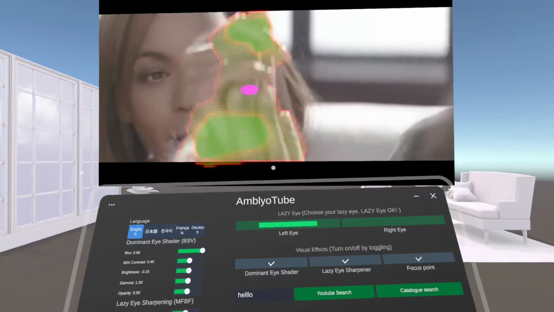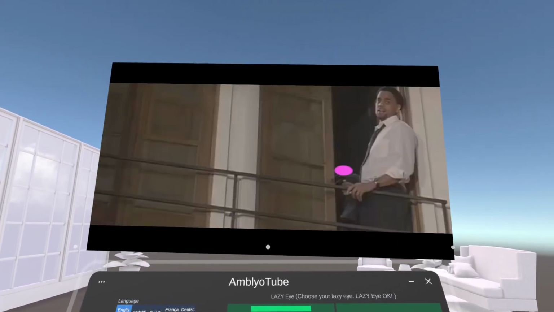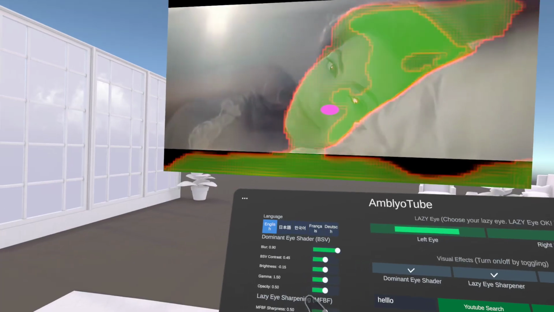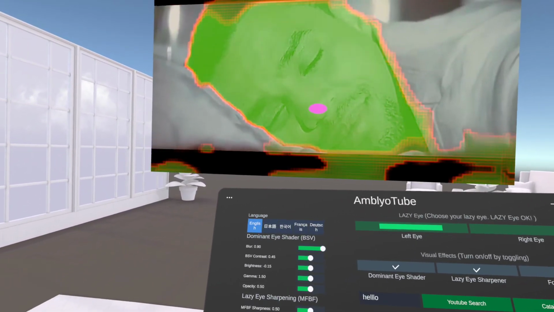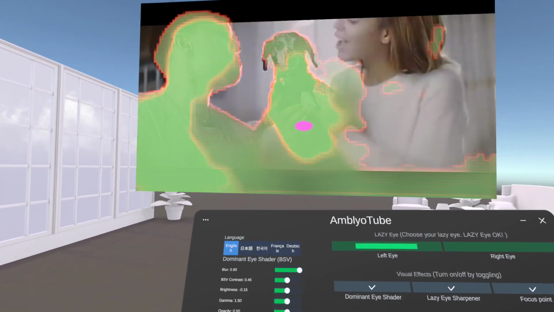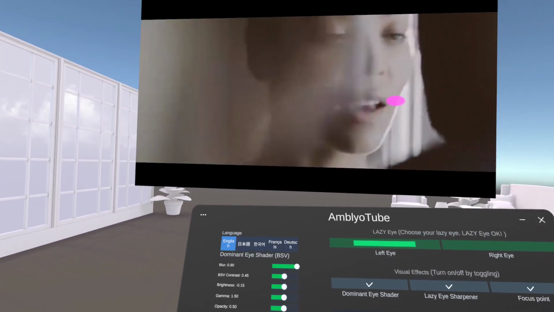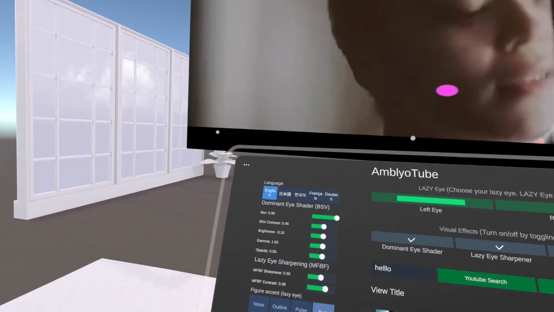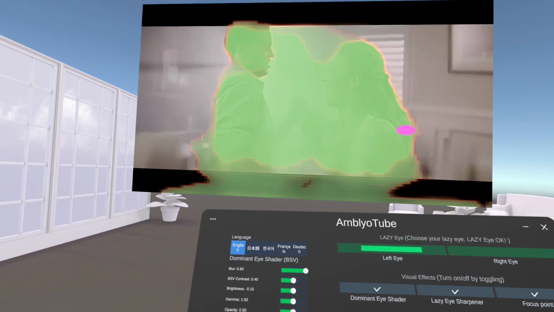You will see a highlight on the human figures in the video. This area has more controls for lazy eye sharpening. You can increase the contrast of human figures. Adjust the sharpness up or down. The red outline visible around humans can also be tweaked using this button. Adjust the fluorescent highlight using this button.